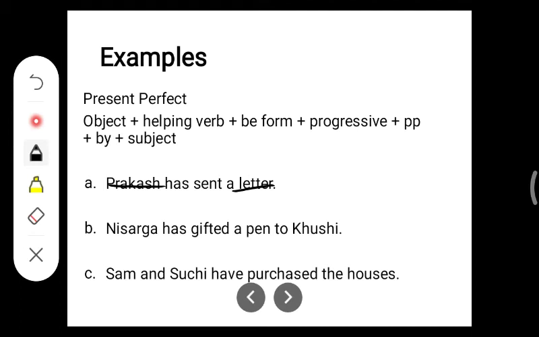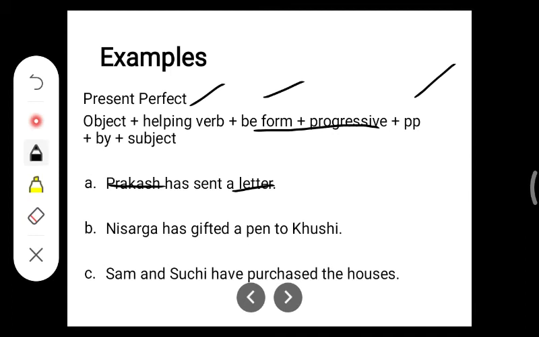Sorry, I just went to the next one. So here the sentence is: a letter has been sent by Prakash. A letter has been sent by Prakash. So here this be form and progressive, both together, it is been. I'll read the sentence once again: a letter has been, past participle, sent by Prakash.